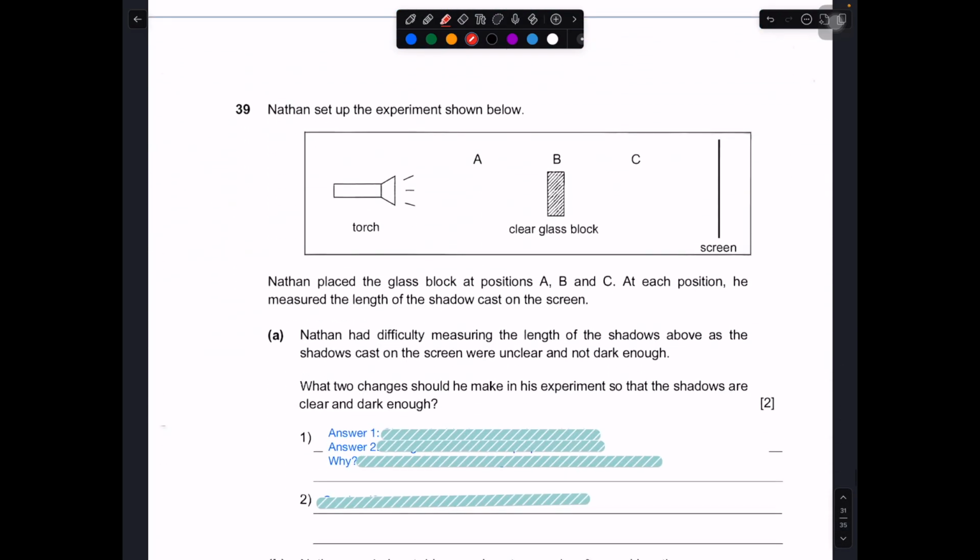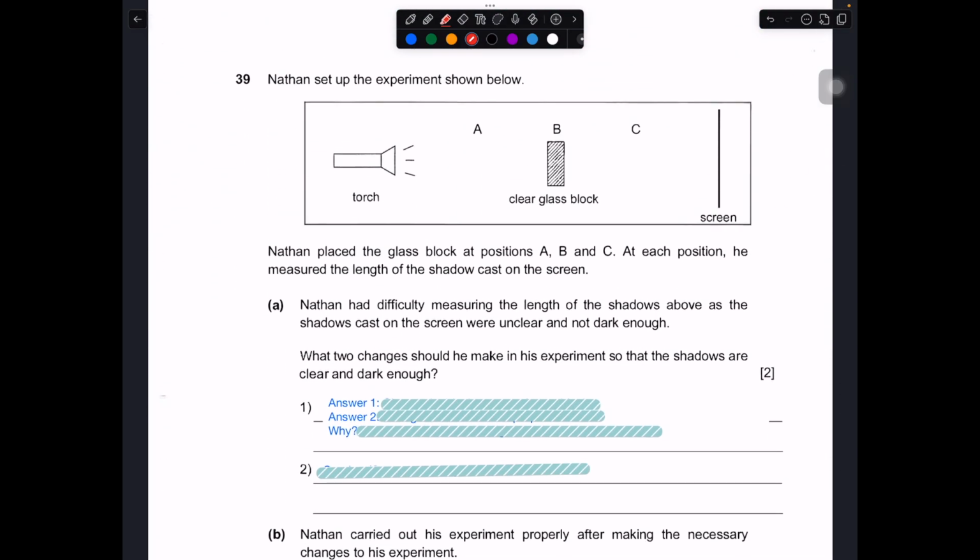Okay, let's move on to question number 39. Newton set up an experiment as shown below. So you have a torch, and then positions A, B, and C. Position A is nearest to the light source, while C is the furthest away from the light source. These are probably the key information I'll take note of before I do this question. And you have a clear glass block in the middle.